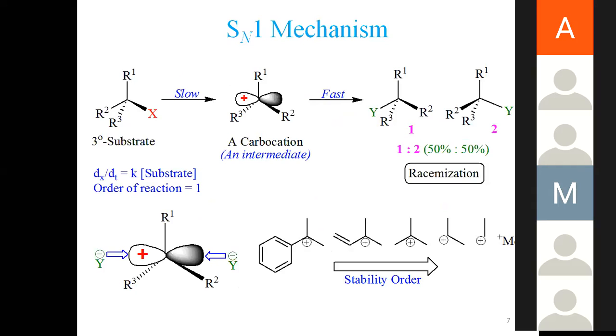Mechanism which is totally opposite to SN2. You have seen the contrast between SN2 and SN1. SN2 is a concerted mechanism, SN1 is a stepwise mechanism. SN2 depends upon first order with respect to substrate kinetically and first order with respect to nucleophile. But SN1 is first order with respect to substrate and zero order with respect to nucleophile, right?